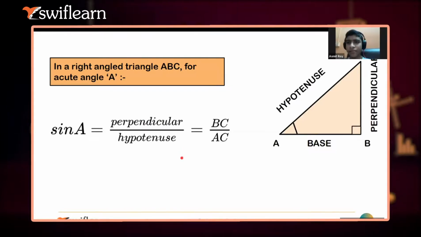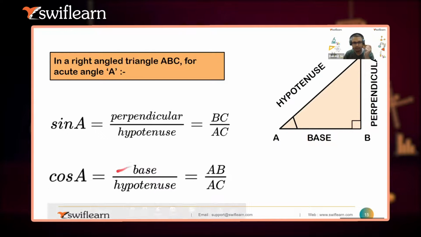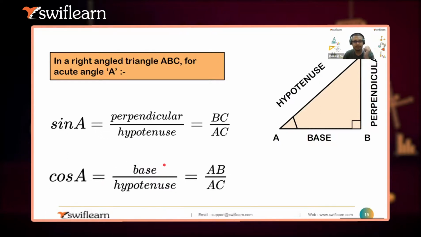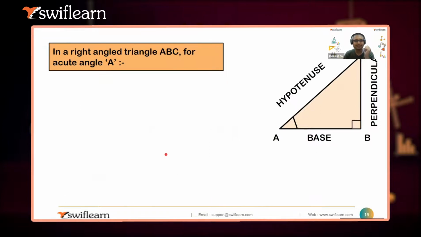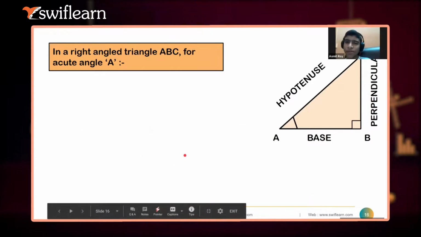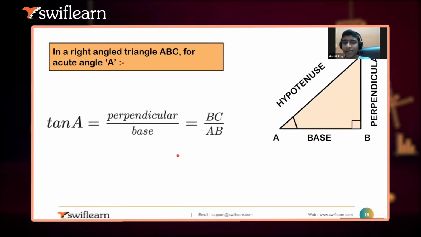Okay. So sine A is perpendicular upon hypotenuse, cos A is base upon hypotenuse. I think you have done this thing earlier as well. I only knew about sine because I have used it in programming. So you noted the basic concept about cos. Base upon hypotenuse. Sine and cosine I think are opposite. No, I will tell you that as well.